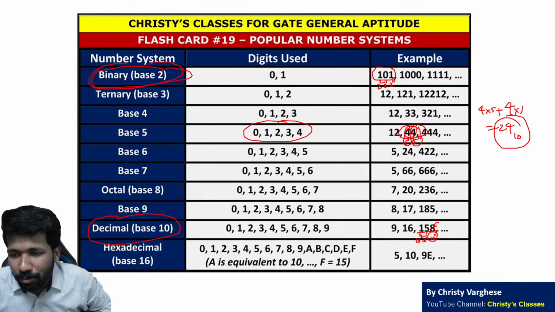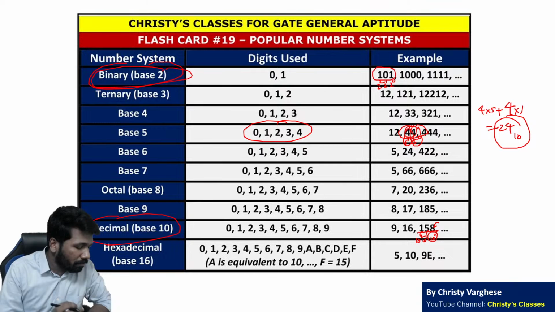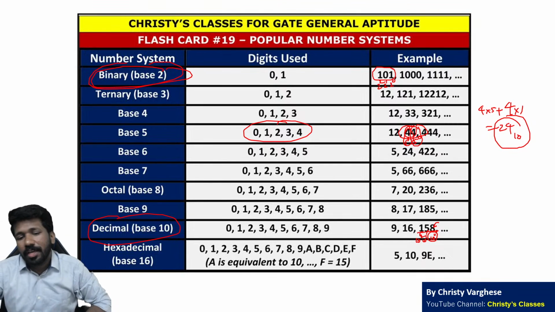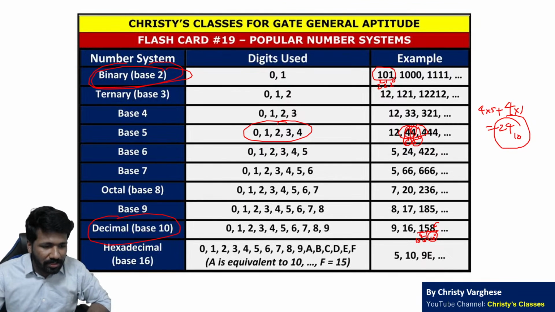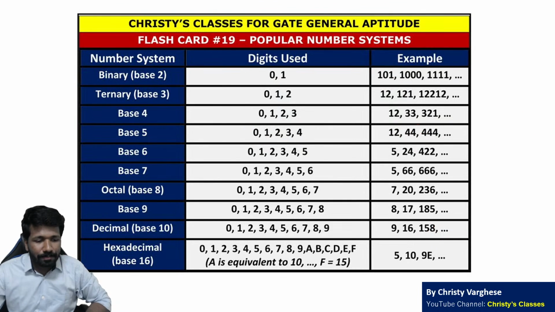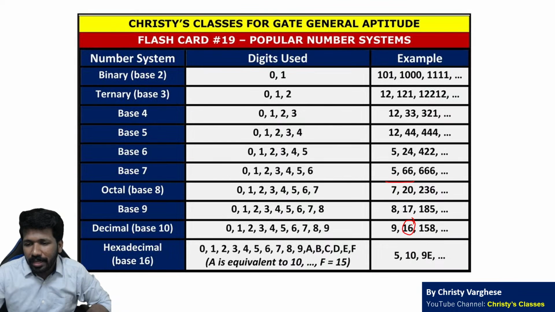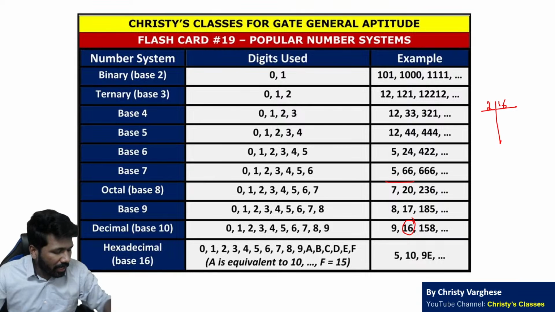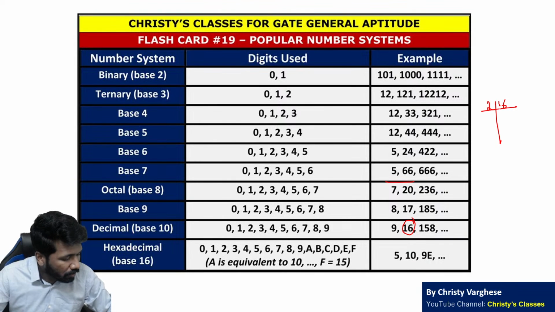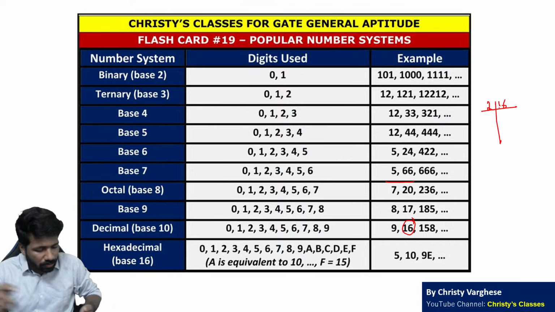Now the reverse, how to convert base 10 to any number system. Base 10 को any number system में convert करने के लिए क्या idea है? There are different ways. I will just show you one of the easiest ways. Repeated division method. For example, decimal number 16 को बाइनरी में कन्वर्ट करने के लिए 16 को repeatedly 2 से divide करना है and you have to write the remainder in reverse order. I will explain.